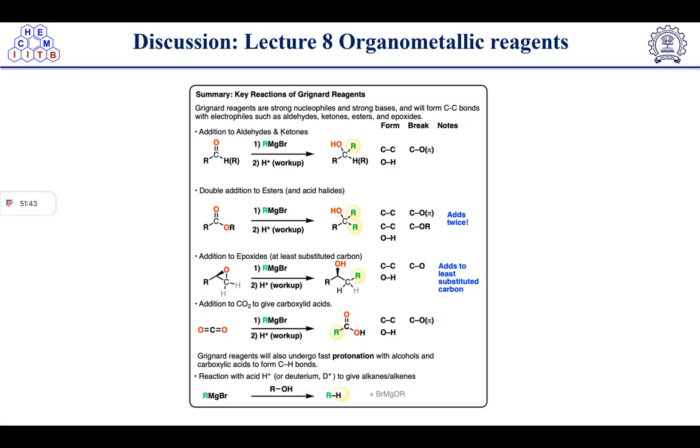So the addition to aldehydes and ketones: in aldehydes and ketones, the Grignard reaction is very well known and widely used. So RMgBr, where R is an electronegative group, a nucleophile, will attack the carbonyl center, it will open up, and we'll get this type of alcohol, right? So with Grignard, we can get nucleophilic addition here, correct?